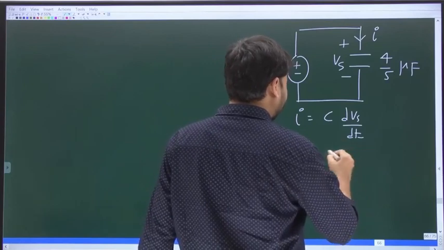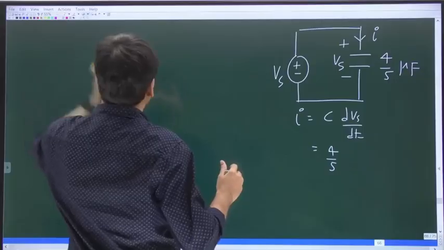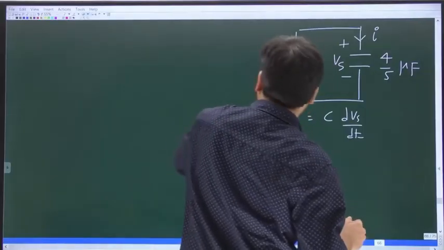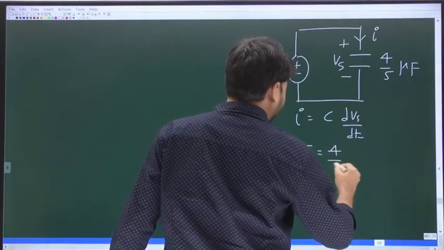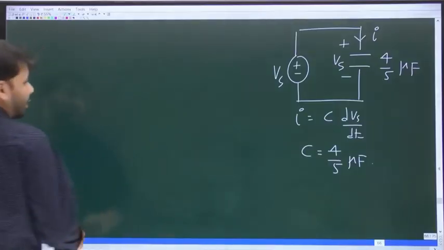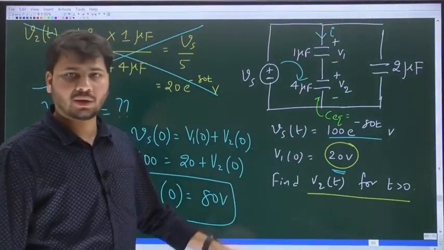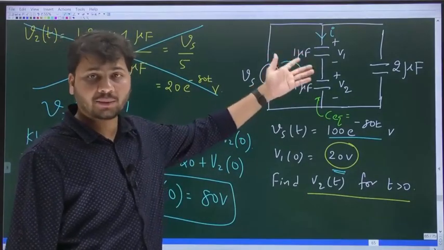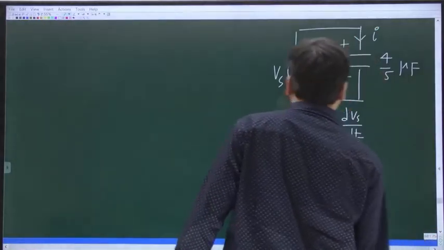And C is 4 by 5 microfarad. Now if you go back to the original circuit, in this branch we have two capacitors connected in series, the 1 microfarad and the 4 microfarad capacitor.